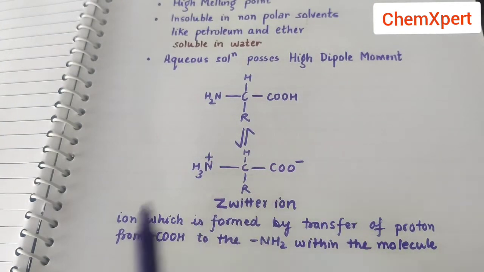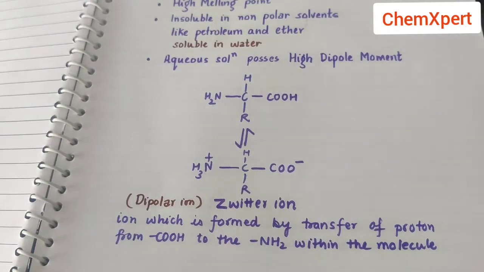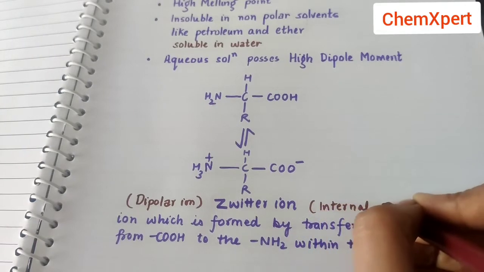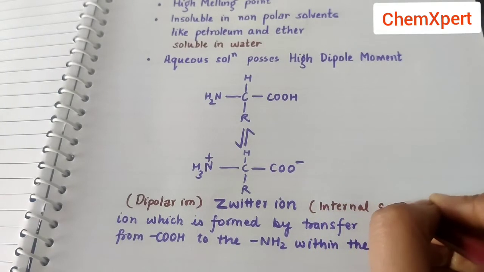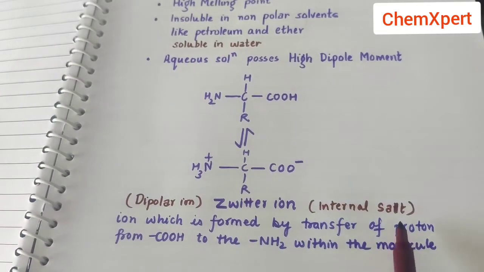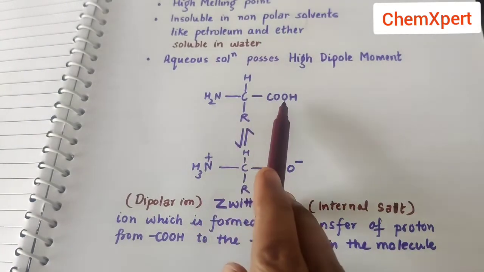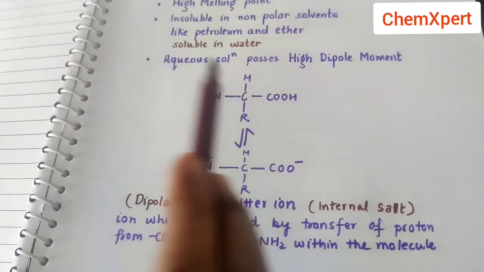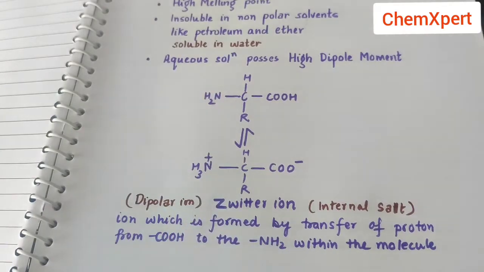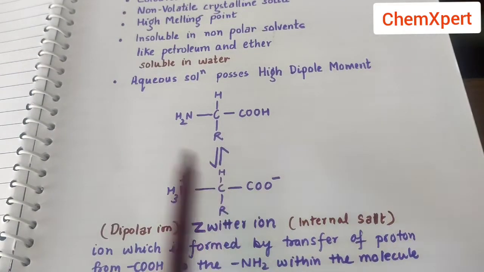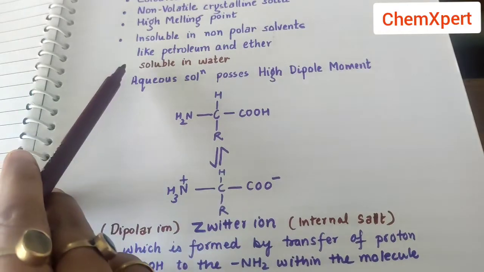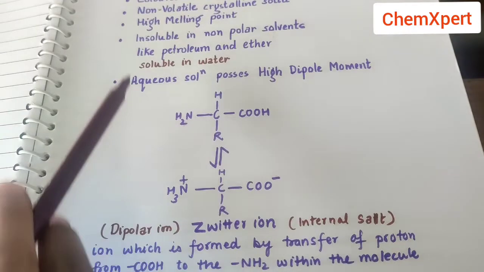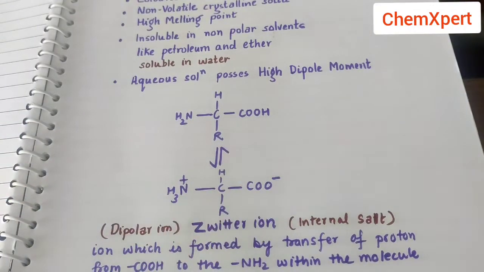So this is a dipolar ion, and it is also called an internal salt. So this is a very important question. What is a dipolar ion, or what is a Zwitter ion, or what is an internal salt? The ion which is formed by transfer of proton from the carboxyl to the amino of the same group in a molecule. Now because of this Zwitter ion, all these properties arise. One more property here is isoelectric point, and all these properties arise because of this Zwitter ion.